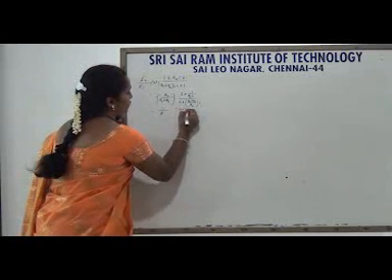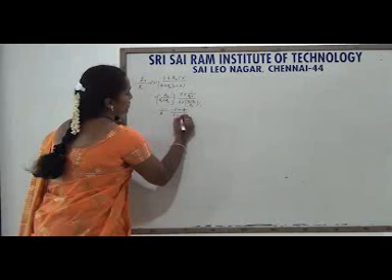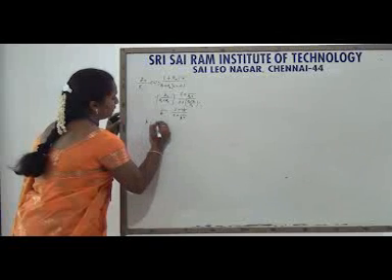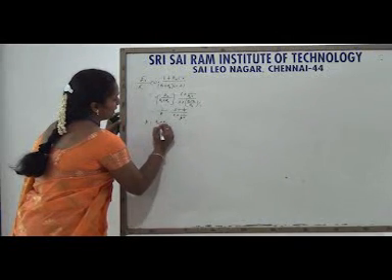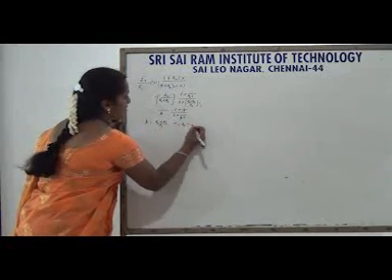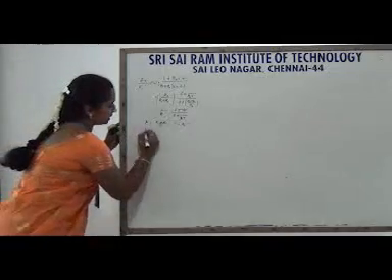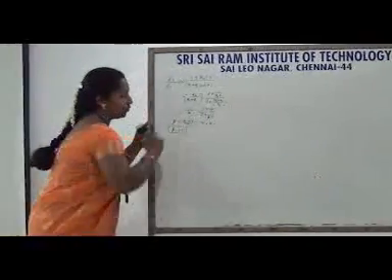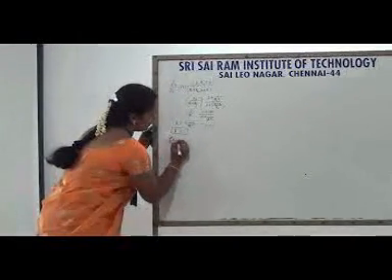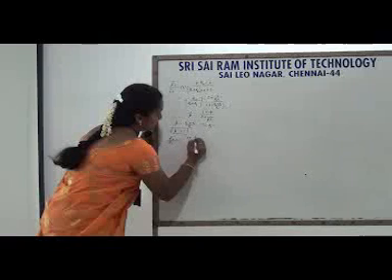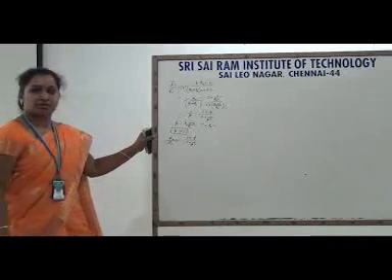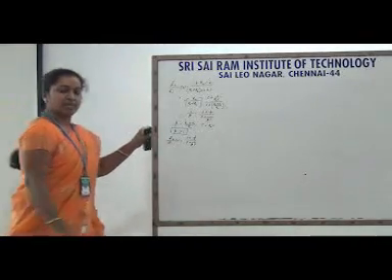Here, s plus 1 by T divided by s plus 1 by beta T, where beta is equal to R1 plus R2 divided by R2 and T is equal to R2C. In this, beta is always greater than 1. So E_0 by E_i of s is equal to s plus 1 by T divided by s plus 1 by beta T. This is my transfer function of the lag compensator from the electrical network.